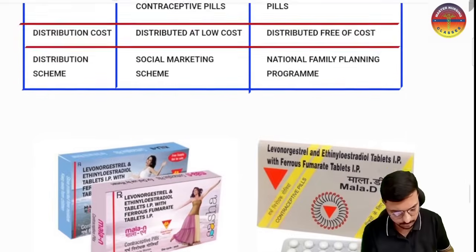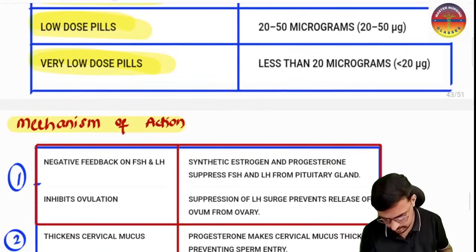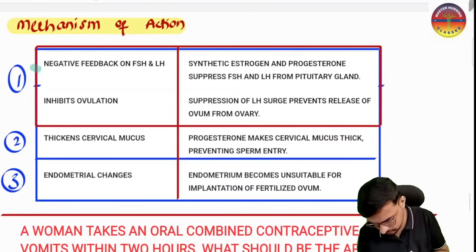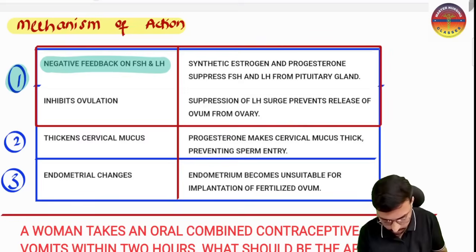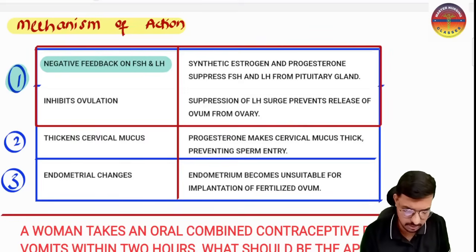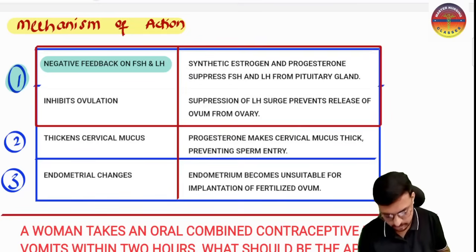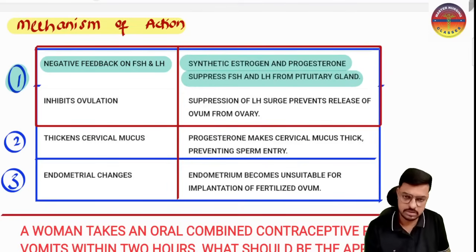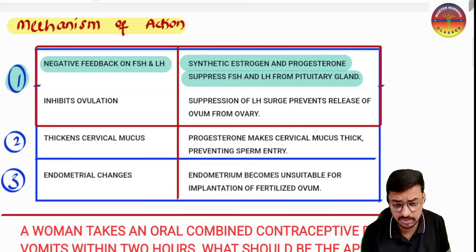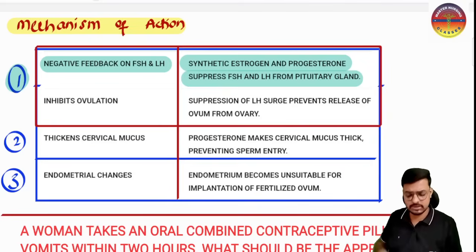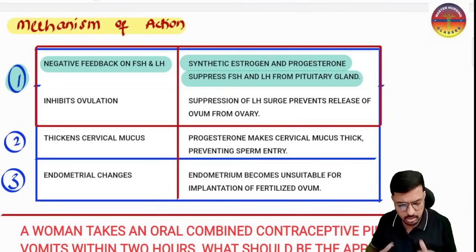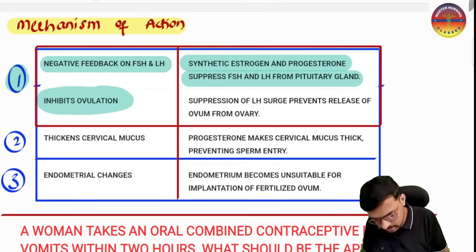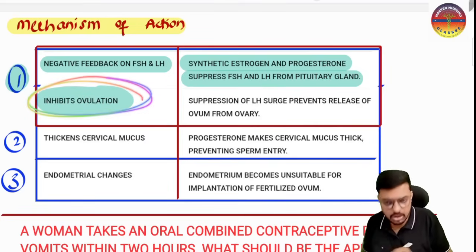Here we have a very important thing you have to understand from the mechanism of action. The first, primary mechanism of action is negative feedback on FSH and LH. The estrogen is sending negative feedback to FSH, and progesterone is sending negative feedback to LH. So the synthetic estrogen and progesterone, which we are giving through the oral tablet, suppress both the very important FSH and LH. No FSH, no LH means there is inhibition of ovulation. This is the primary mechanism of action of our oral combined pills.